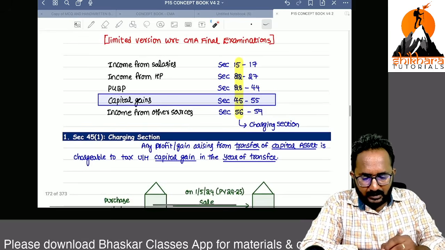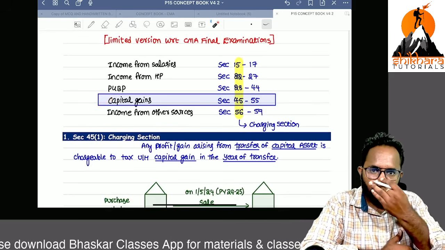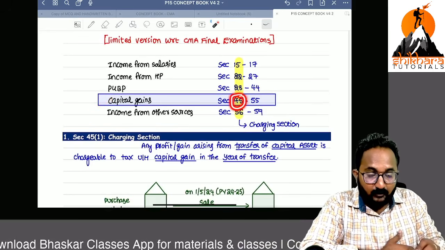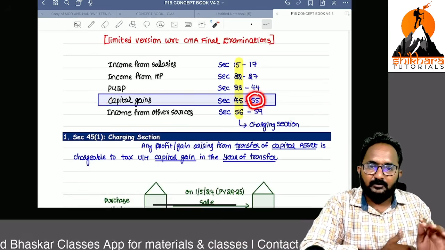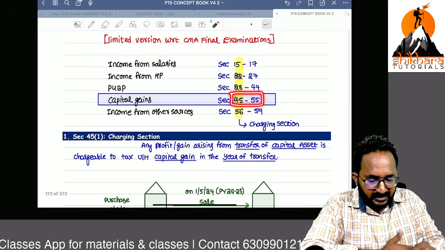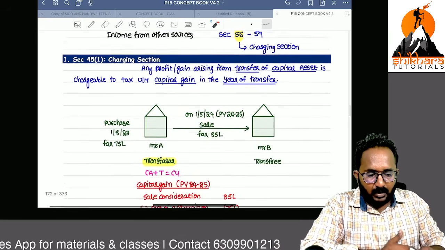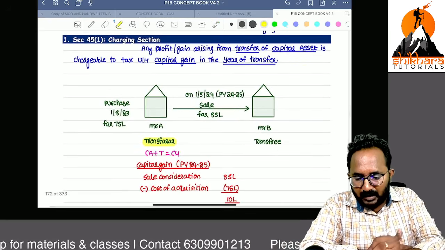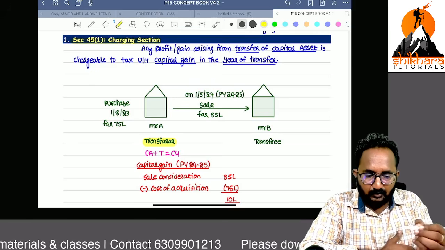Already we have 5 heads of income. One of the heads of income is capital gain, with charging sections 45 to 55. That means sections 45 to 55 of the Income Tax Act 1961 deal with capital gains only. Now, section 45 subsection 1 is the charging section of capital gains. What is the charging section?